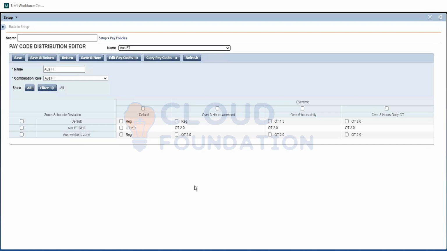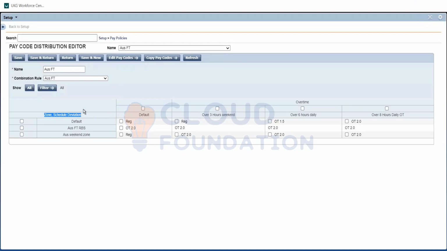That's it. So you can see here, the schedule deviation will come here. If an employee is late or early to the shift, how it should be paid for those hours only. So only for that 10 minutes or 15 minutes or half an hour, which is early to the shift or where he's staying late to the shift. If you want to pay him something additional apart from these configurations, we will include it.